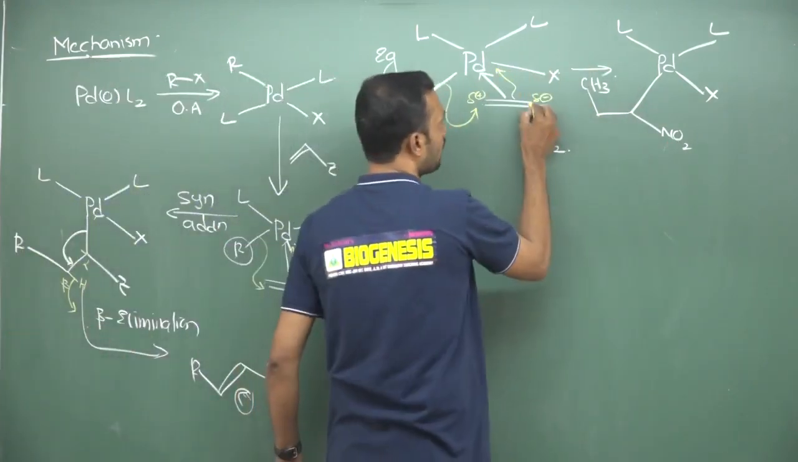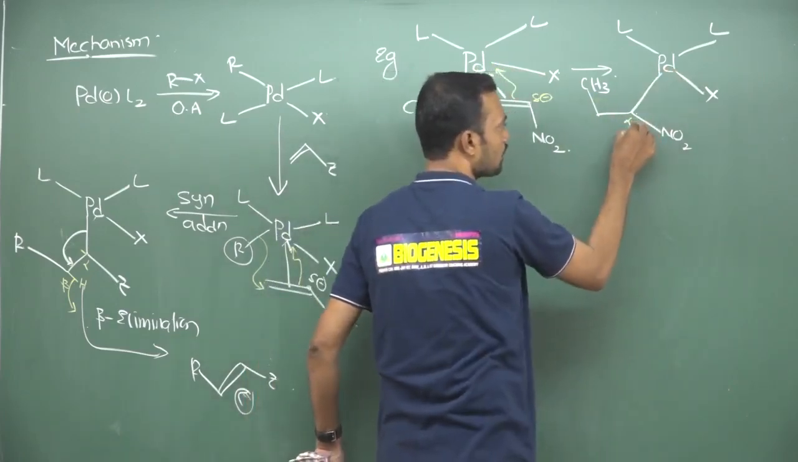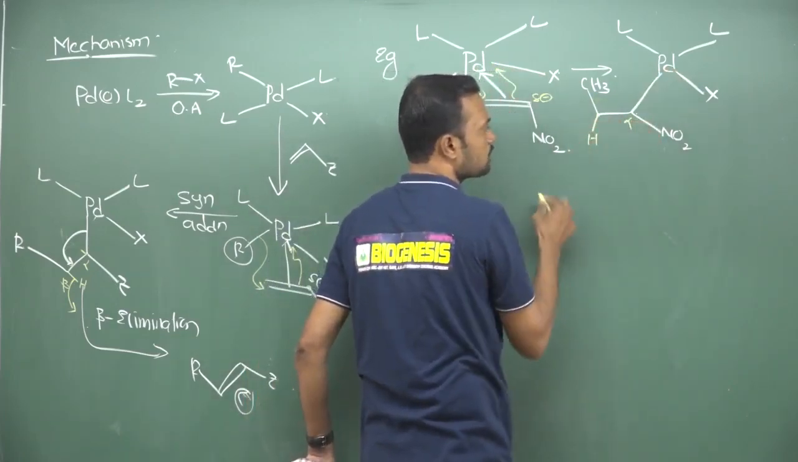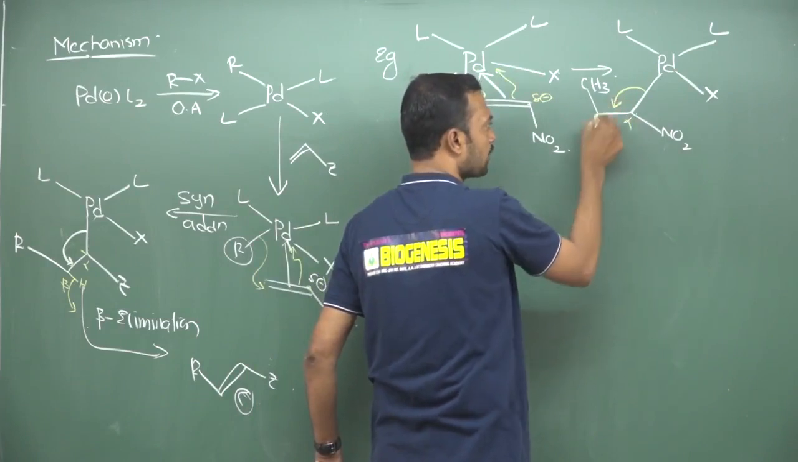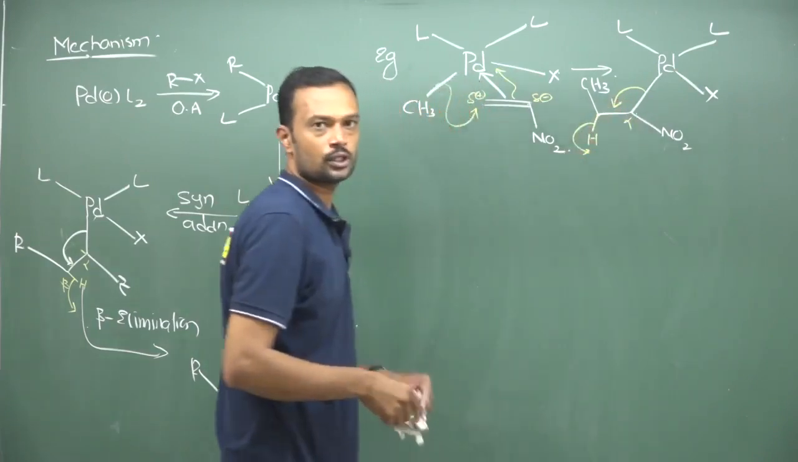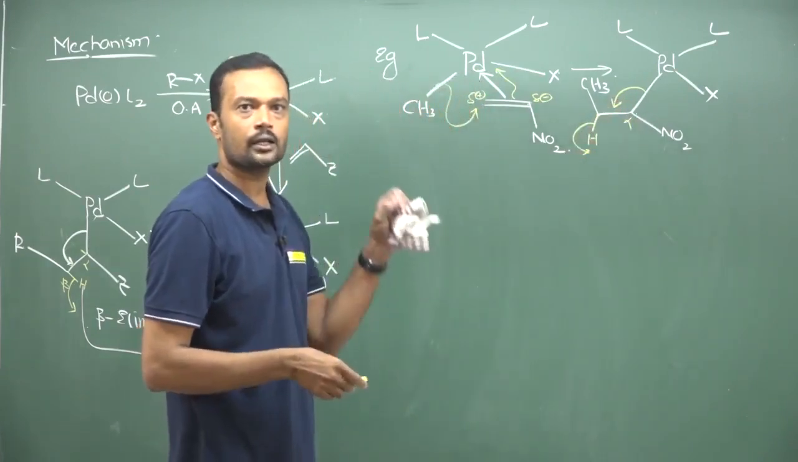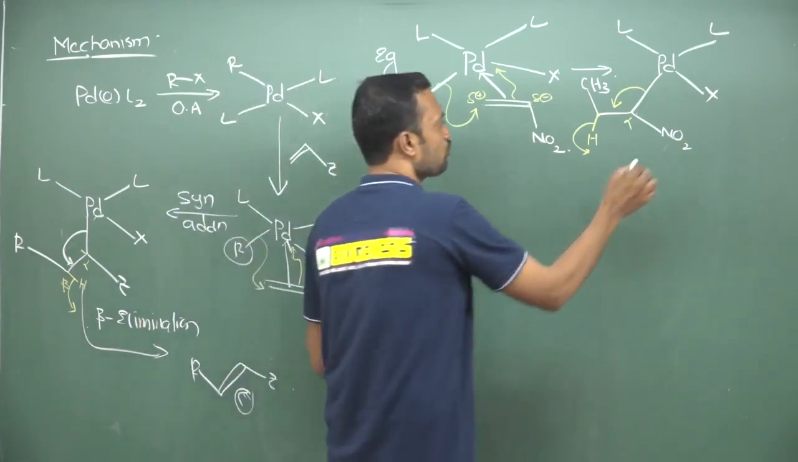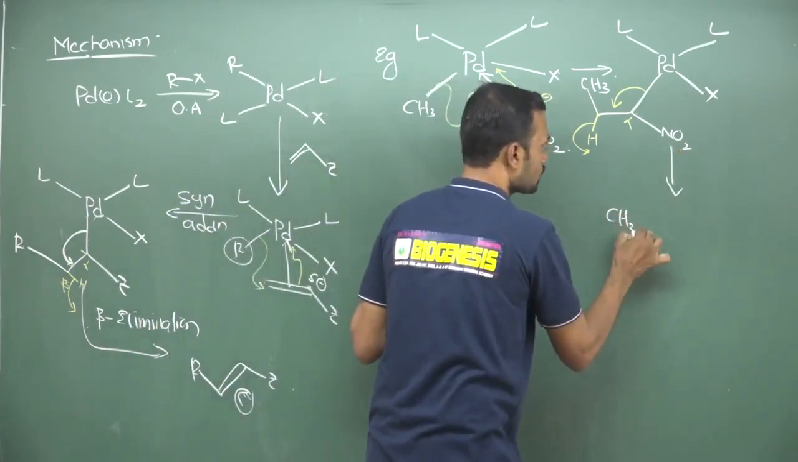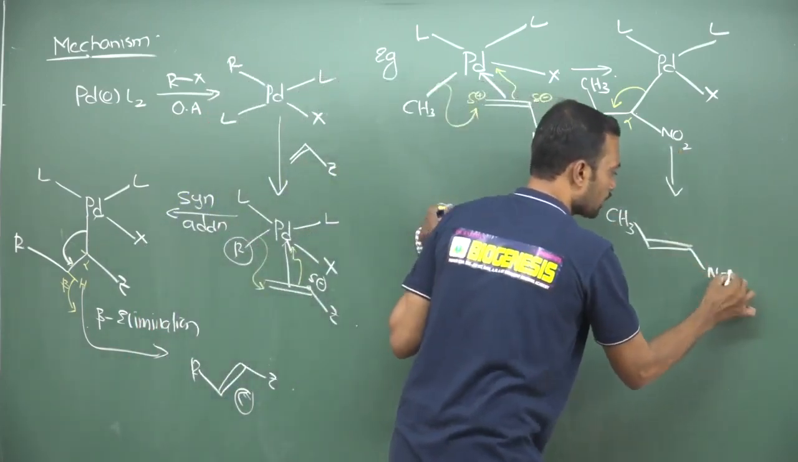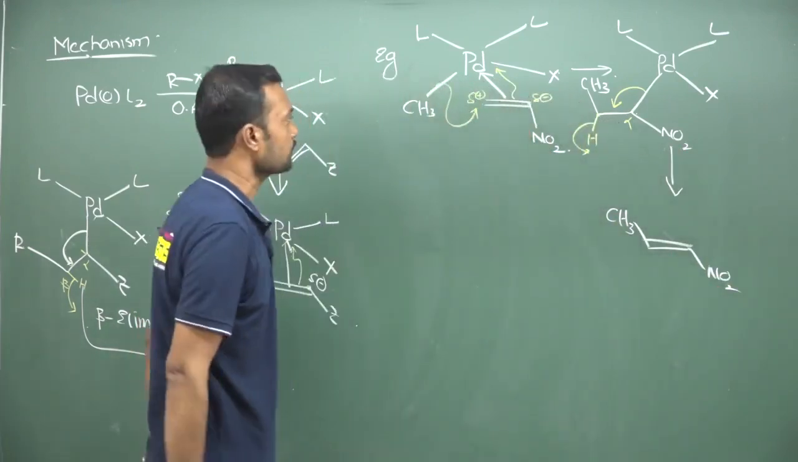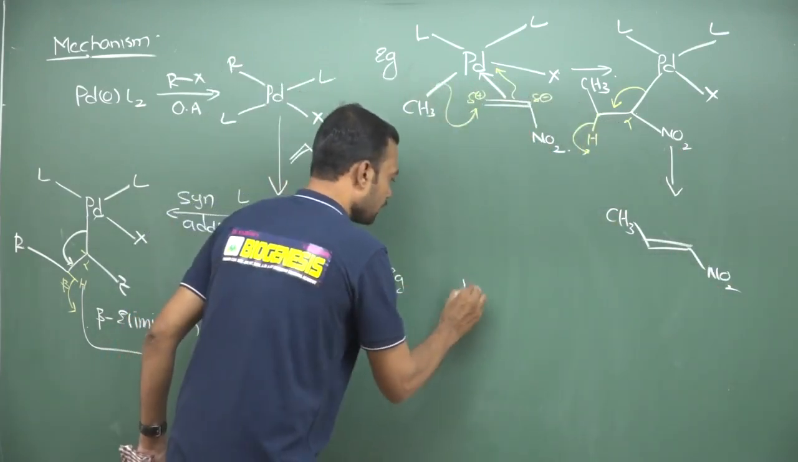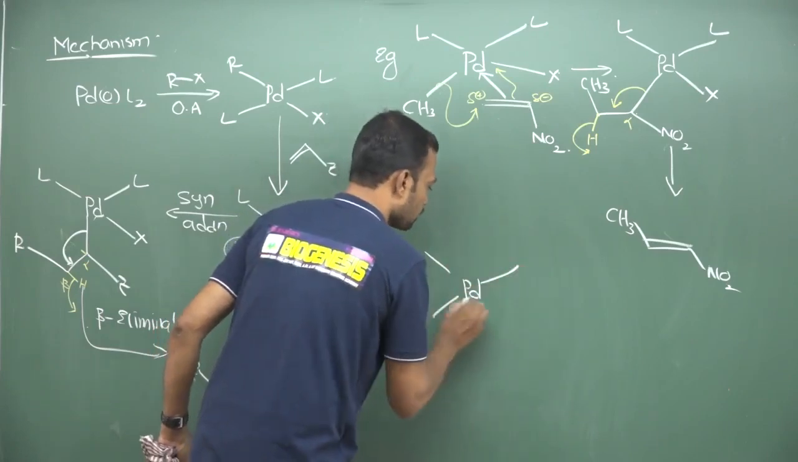So this carbanion attaches to palladium, this becomes alpha, and on this carbon there is a hydrogen atom present. Now finally this bond will migrate and this will be eliminated out. This is called beta hydrogen elimination. So what is your final answer? The final answer is CH3, carbon-carbon double bond, and here one more, that is nitro. That is the answer.